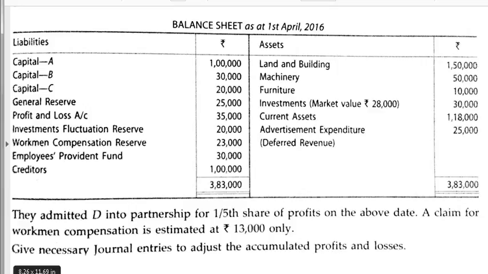First of all, when we have investment fluctuation reserve and some information regarding the investments, we will treat that. Then we have workmen compensation reserve and some information regarding it, we will treat that. After that, whatever reserves are left, we will distribute among the partners in old ratio. Clear? Now, what is given about the investments?